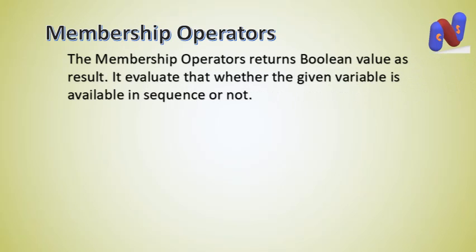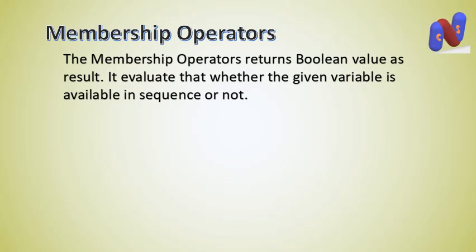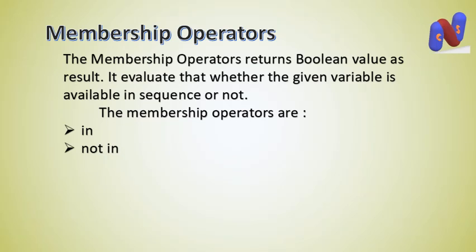Now membership operators. The membership operators return a Boolean value as result. They evaluate whether the given variable is available in a sequence or not. The membership operators are in and not in. These are used with strings and lists to check whether an element is a member of a string or a member of a list or not. Okay, so these are the two membership operators. Identity operators and membership operators are part of only the Python language.